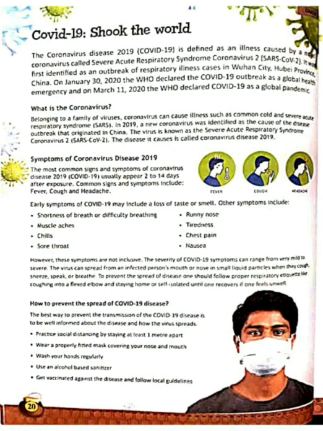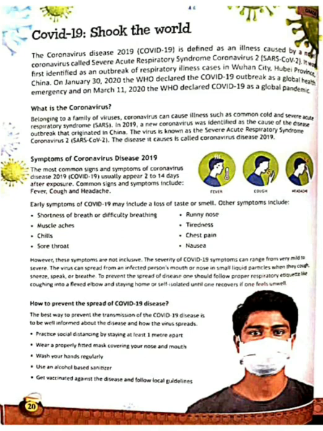It was first identified as an outbreak of respiratory illness in Wuhan city, Hubei province, China. On January 30, 2020, the WHO declared the COVID-19 outbreak a global health emergency, and on March 11, 2020, the WHO declared COVID-19 a global pandemic.